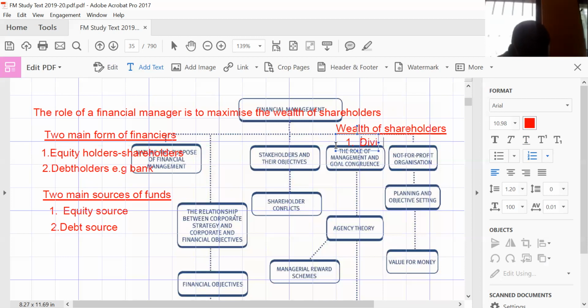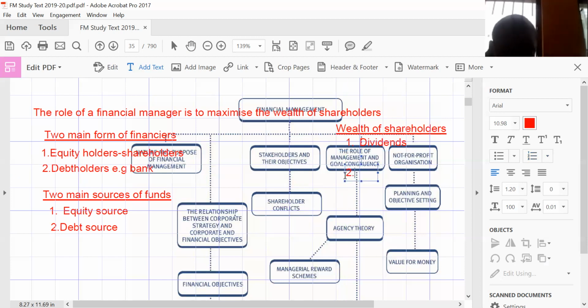So that probably pertains to what management will decide. Either they want to pay dividends every 6 months or pay dividends at the end of the year. It can be an interim dividend or it can be a final dividend. Interim dividends is when we pay dividends before the year ends, and final dividends is when we pay dividends at the end of the period. These dividends can be in the form of cash or can be in the form of what? Shares, giving you extra shares. Instead of giving you cash in the form of dividends, we can give you extra shares.